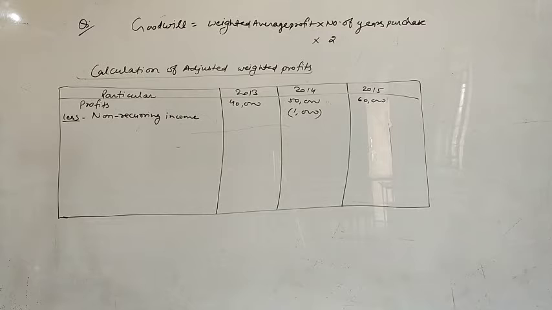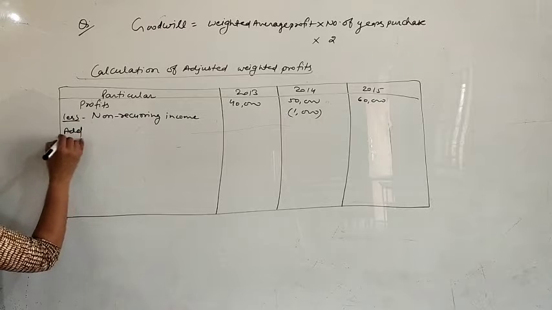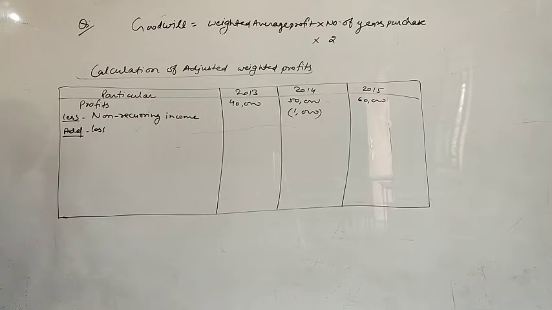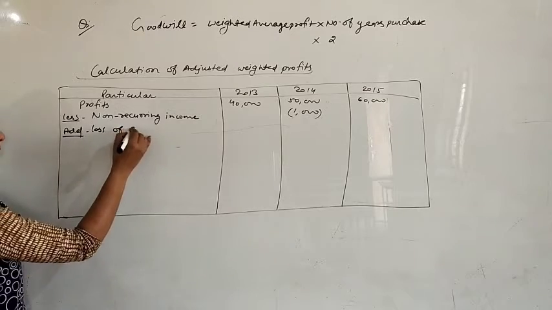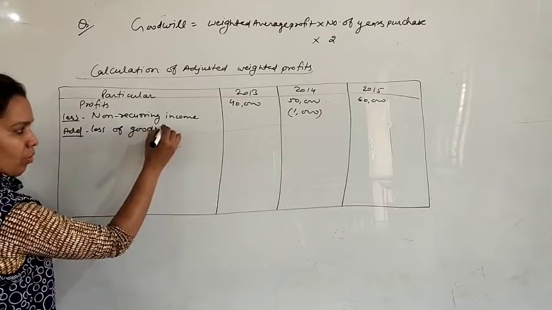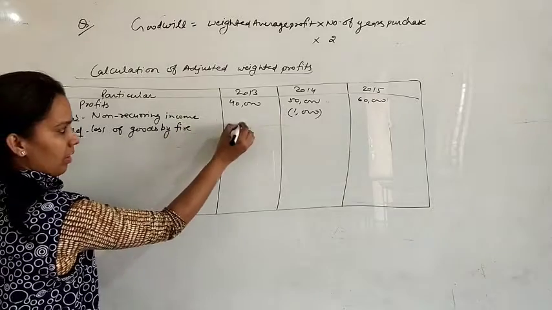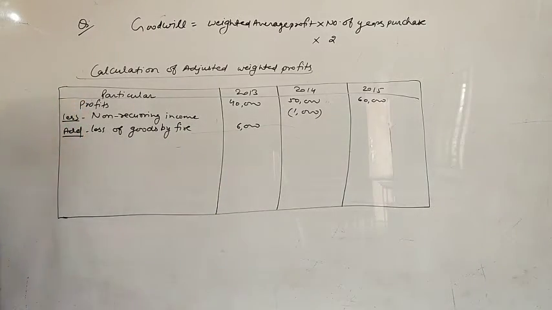That is an abnormal loss, but your profit was reduced by this amount. So we will add it back as abnormal loss. So you can write here loss of goods by fire, 6,000 will be added here.